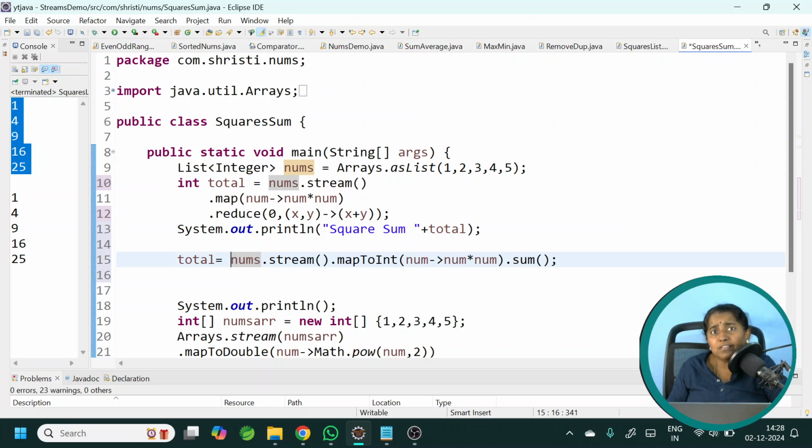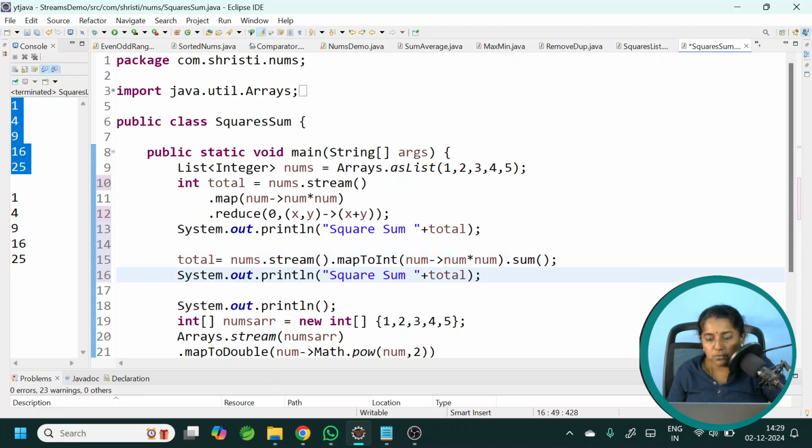Performance wise, which is the best way, or which is the optimum way to do it? The second one. Why? Because we are converting all the objects into primitive numbers, which will not occupy so much memory, and we are trying to call the sum method. Let me print the total.